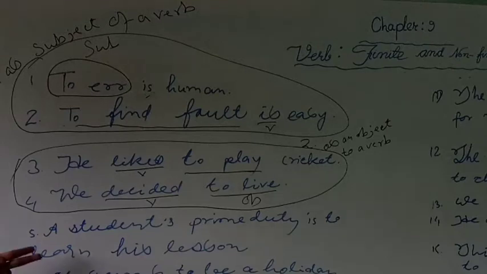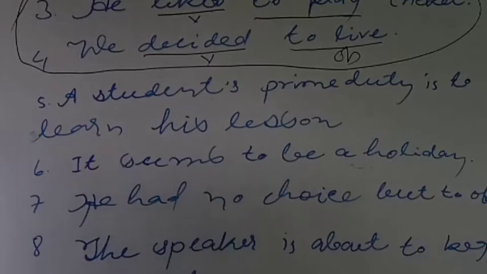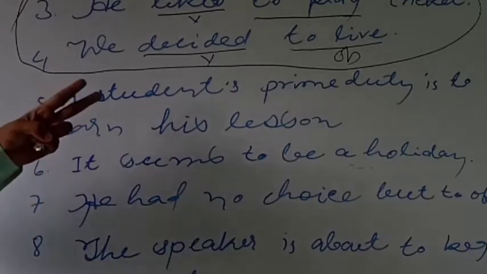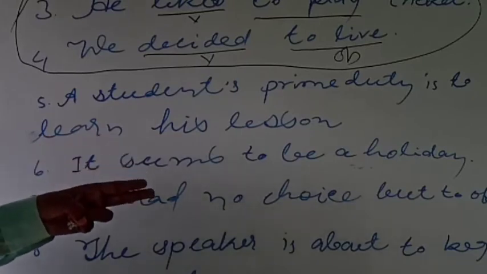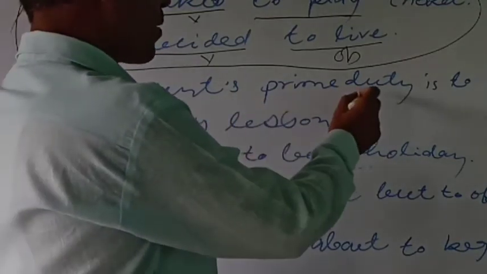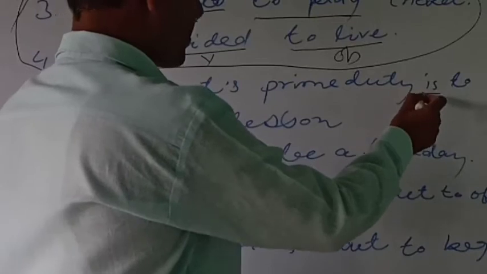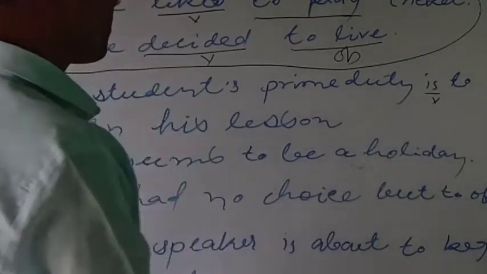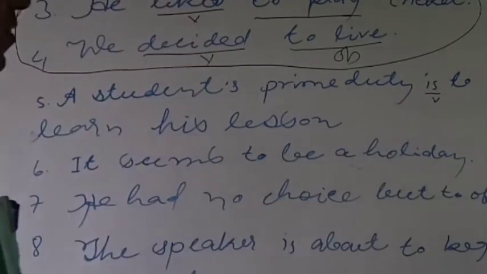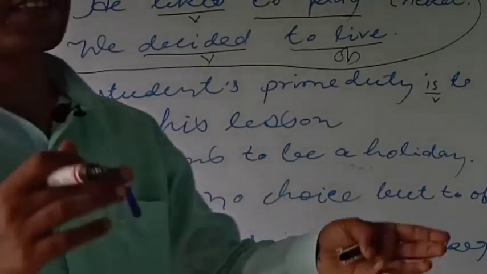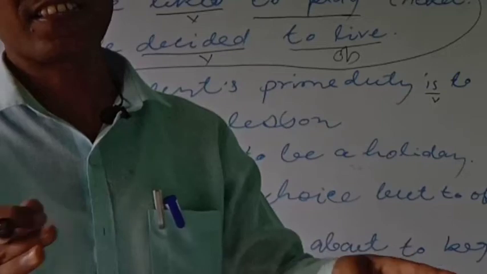Now let us explore sentence number 5: A student's prime duty is to learn his lesson. A student's prime duty is, here is the verb. Now if I say only "a student's prime duty is", the sentence is incomplete.